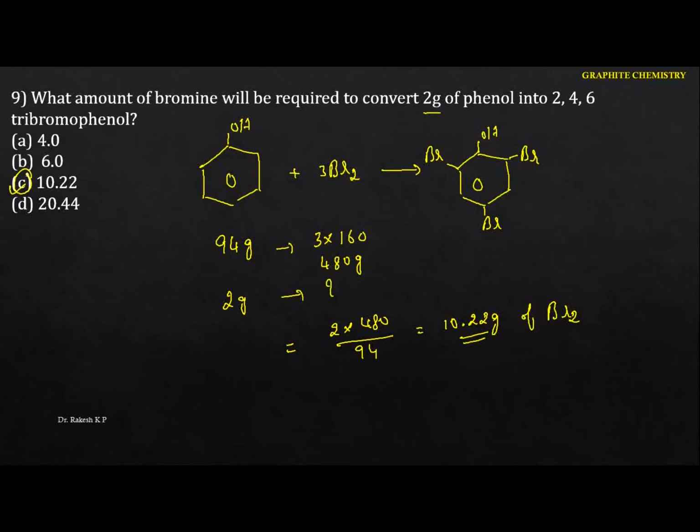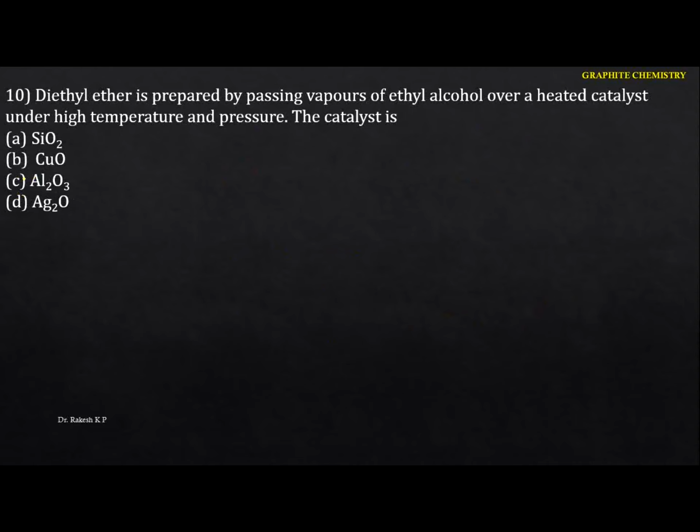Okay, next one. Diethyl ether is prepared by passing the vapors of ethyl alcohol over a heated catalyst under high temperature and pressure. Okay, the catalyst is, just identify this one here. The diethyl ether is prepared by using the vapors of ethyl alcohol. So ethyl alcohol is this one here.